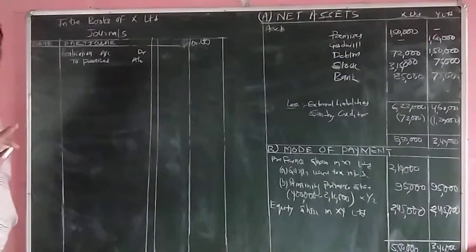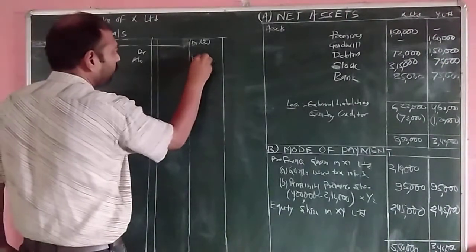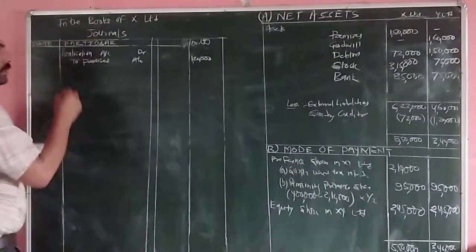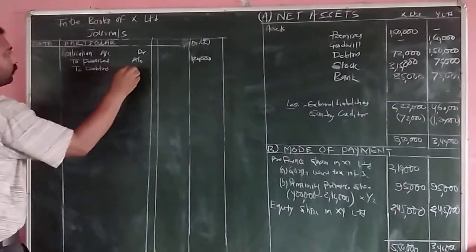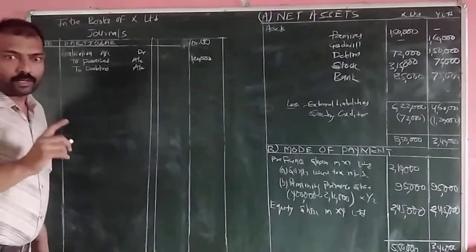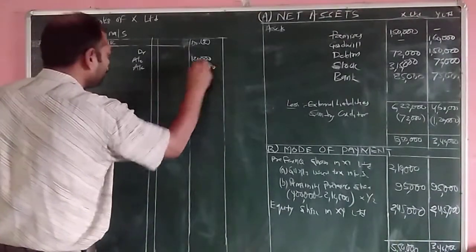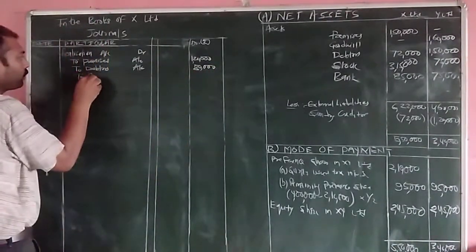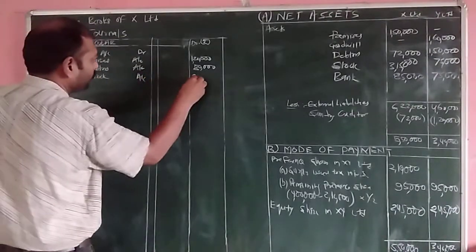It is appearing in the books. It is how much? 1,20,000. So we'll write here 1,20,000. Next it is debtors. Debtors, it is how much? The amount of debtors is 80,000. Next it is stock account. It is how much? 3 lakh rupees.